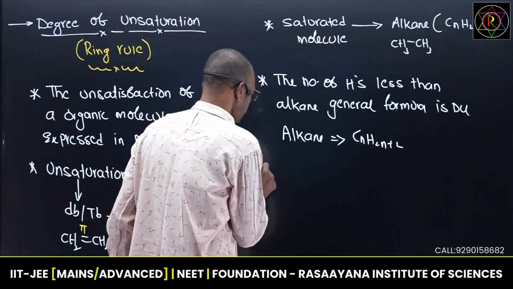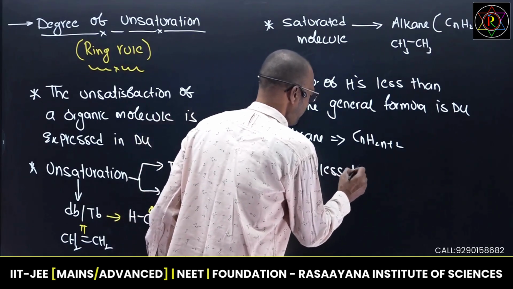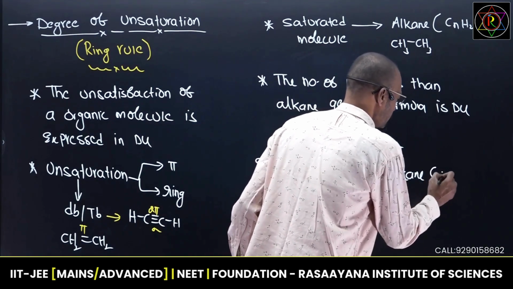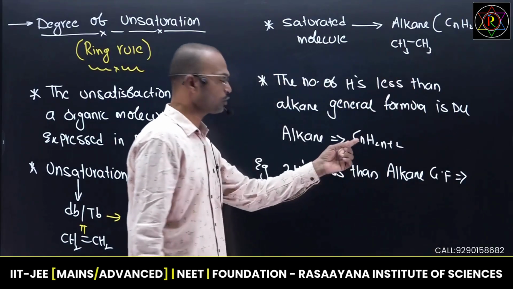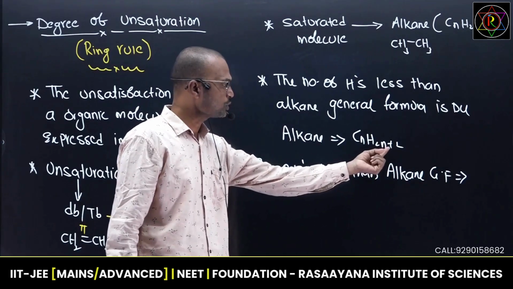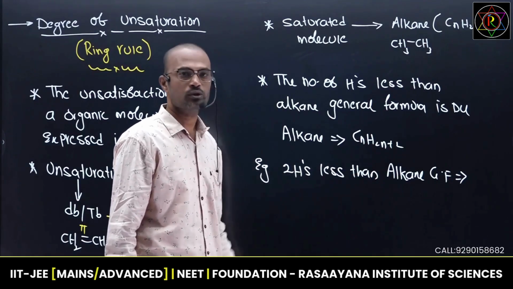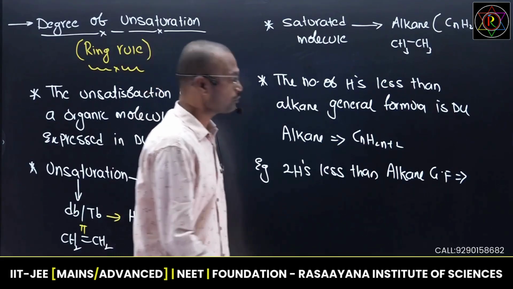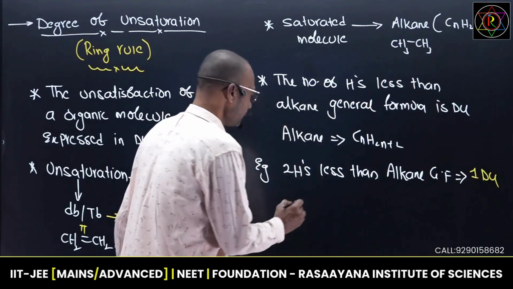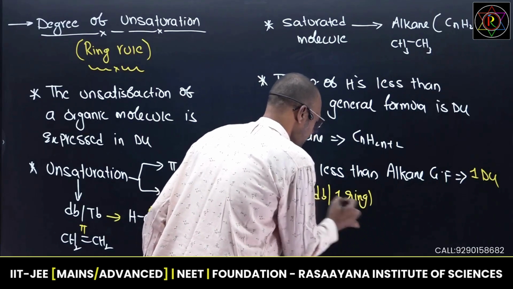So suppose two hydrogens are less than the alkane general formula. Remember, if you substitute the number of carbons in this formula, you will get the actual number of hydrogens. Compared to these, the given molecular formula has fewer hydrogens. So that is called two hydrogens less than the alkane general formula. So here it is 1 DU. 1 DU means the molecule may carry one double bond or else one ring. It is possible. This is a possibility.